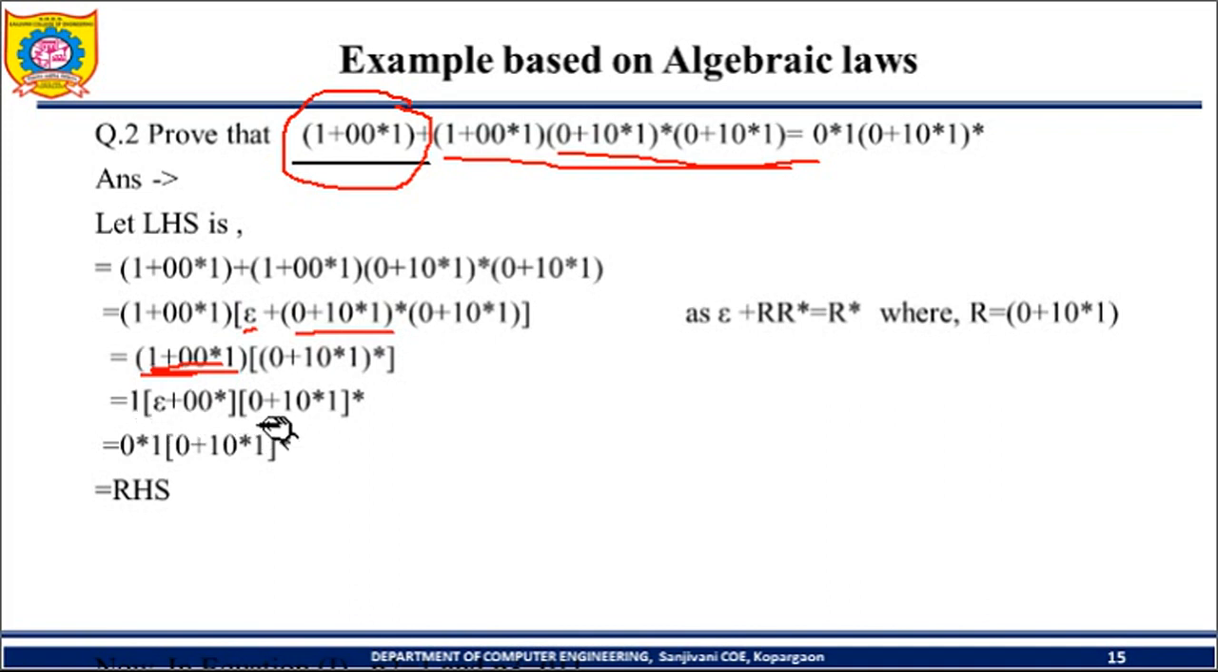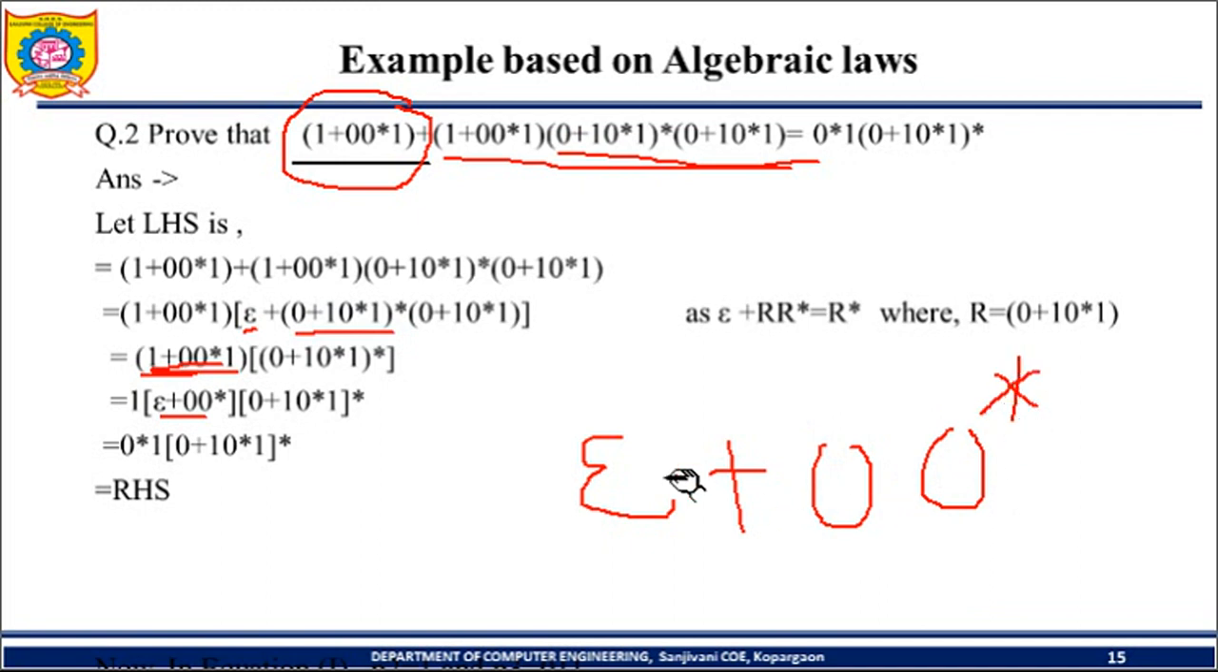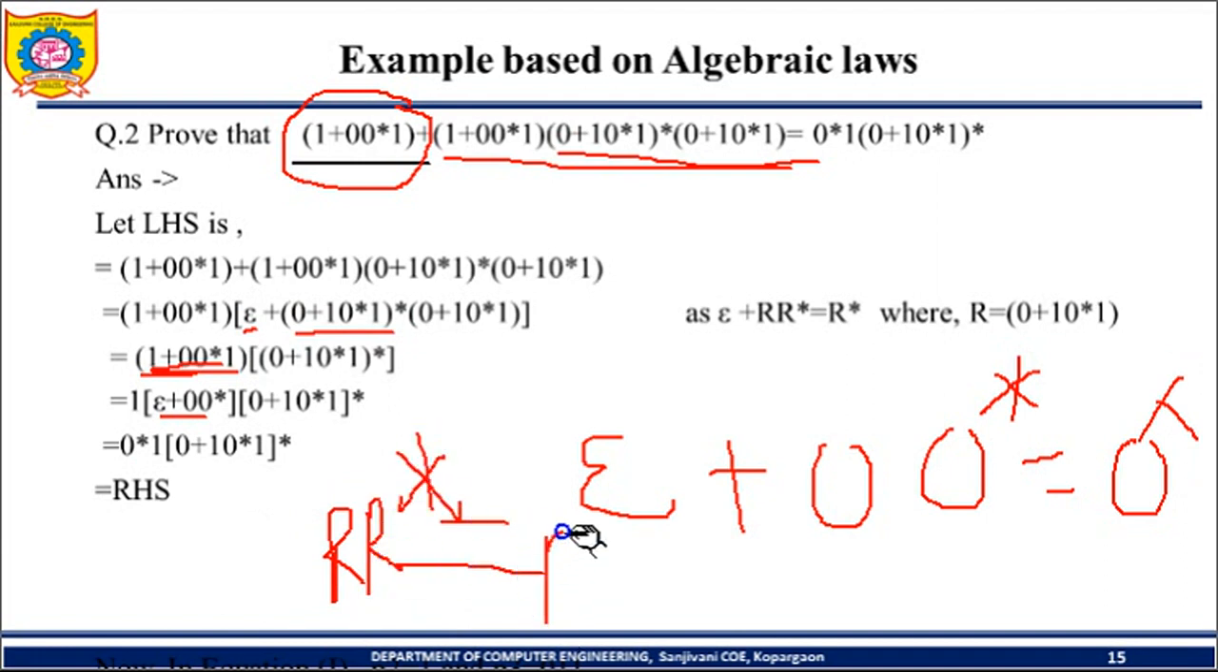So again, from epsilon plus 0 0 star, here r is 0. So epsilon plus r into r star is equal to r star, meaning 0 star. So I have written it like this, 0 star 1, because I can write r into r star equal to r star into r. Both ways are possible. That's why I have written 0 star first, after that 1, and the remaining term 0 plus 1 0 star 1 1, and that is what we wanted to prove. Okay. Thank you.